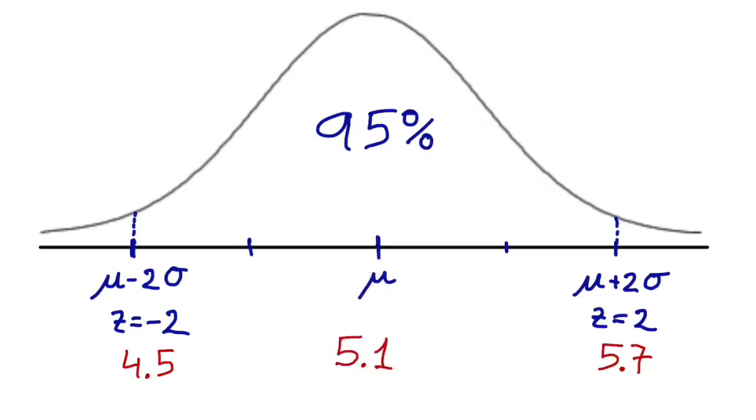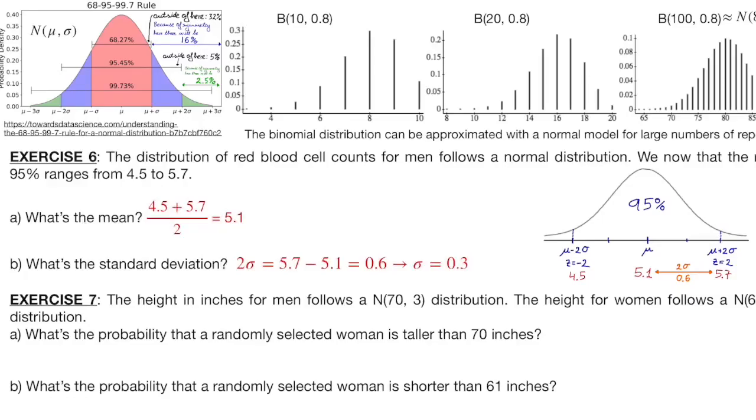Now, what's the standard deviation? In order to cover 95%, this distance must be 2 standard deviations. Also, this distance is clearly 0.6. Therefore, the standard deviation must be 0.3. Here you have the calculations.